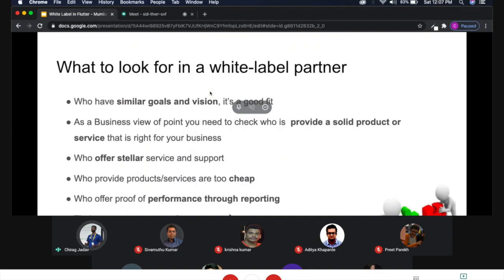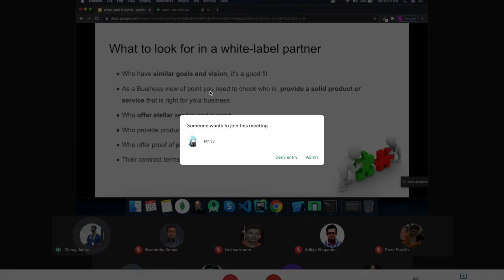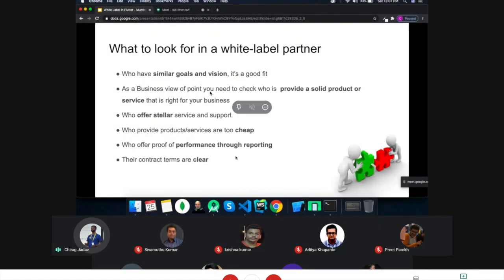So what should we look for in a white-label partner? That is how white labeling works, and how we can resell. If we have already built a software to be white-labeled, how do we look for a partner? If you have built an application and need to sell it as a white label to the end consumer or another company, you have to find someone who needs the same kind of feature, vision, or goal.